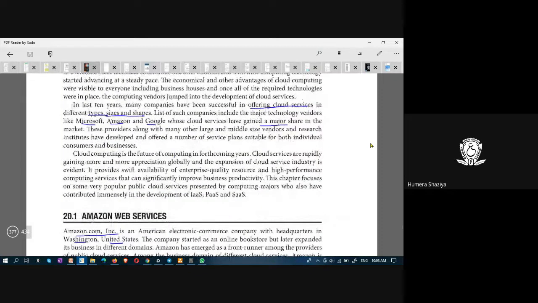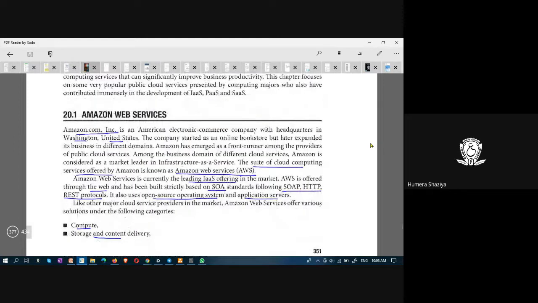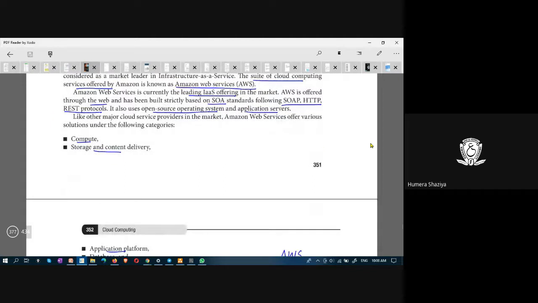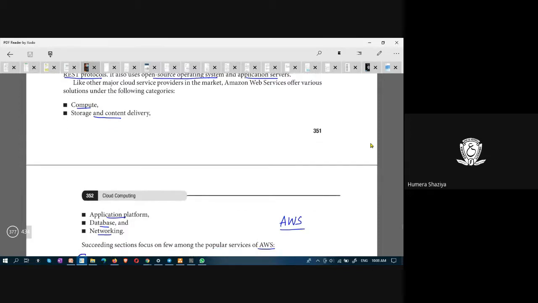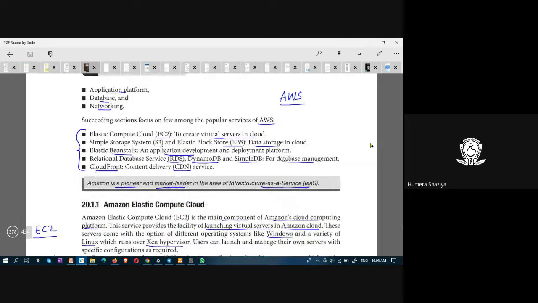There are three major vendors in clouds that offer cloud services: Microsoft, Amazon, and Google. Amazon Web Services, AWS, is the suite of cloud computing services offered by Amazon. In that, we have different categories: compute, cloud services, storage and content delivery, application platform, database, networking. These are various types of services, and the names provided by AWS for these services are EC2, Elastic Compute Cloud,